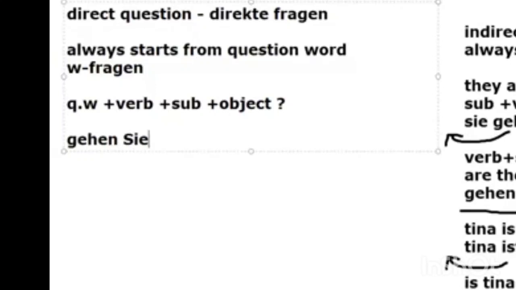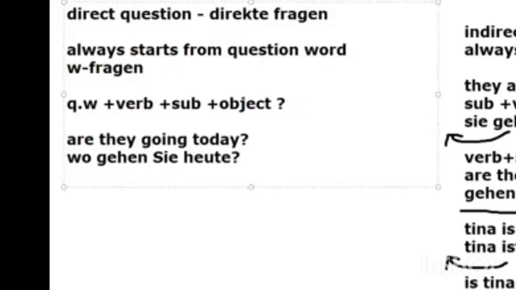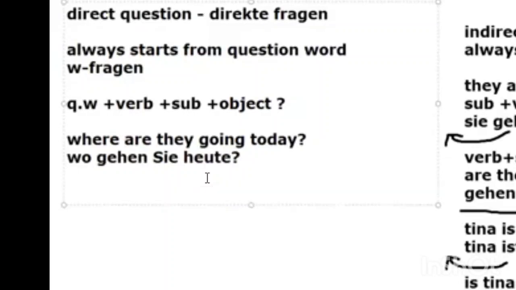Okay. So now we have the question here: Gehen Sie heute? That means, are they going today? Are they going today? Gehen Sie heute? Simply, if you add any question word before that, you are making a direkte Frage, a direct question. You just pick any. Wo gehen Sie heute? Wo? Where? Where are they going today? Wo gehen Sie heute? Simply. So this is your direkte Frage.